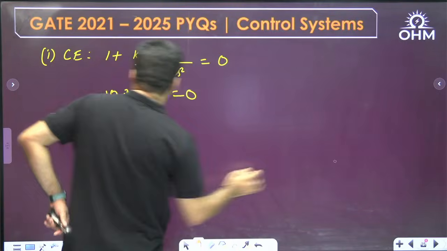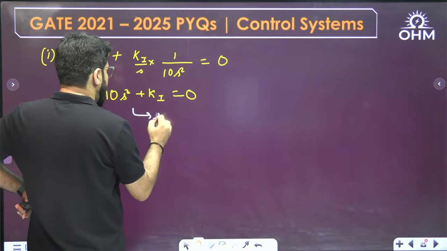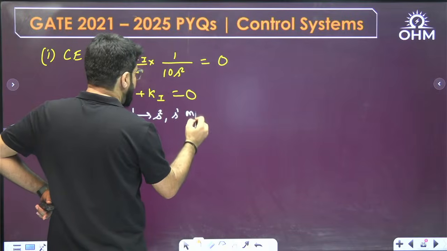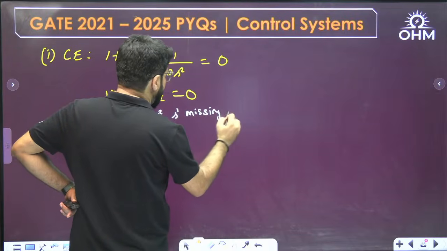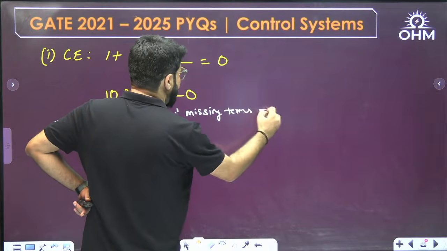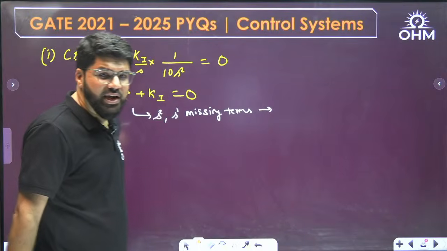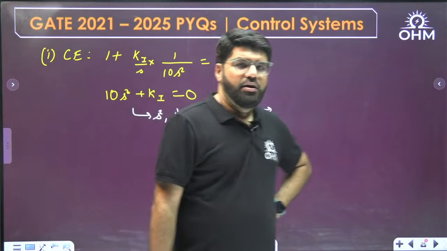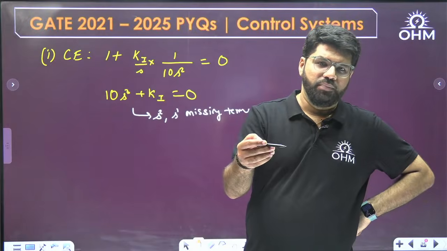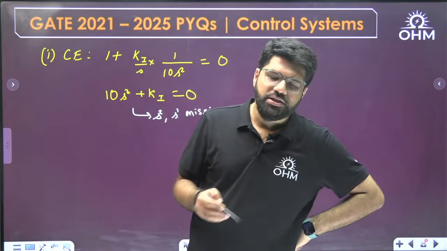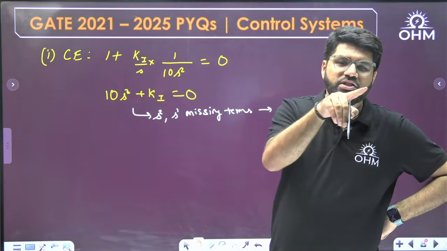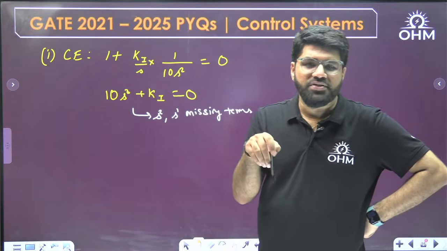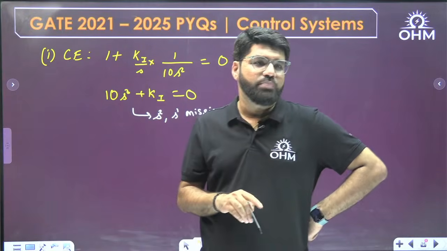Okay, what happens? s square and s power 1 terms are missing, and whenever you have missing terms, the necessary condition fails. No need to go for Routh-Hurwitz analysis. For higher order systems like third or fourth or higher, all the coefficients of the characteristic equation must be of the same sign and all must be present. None of them should be absent.